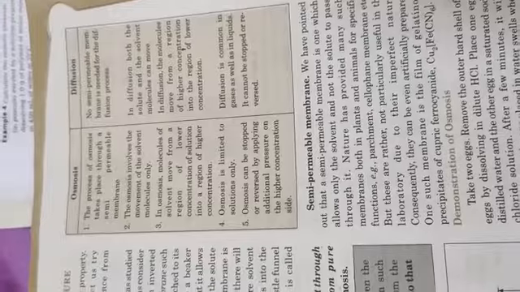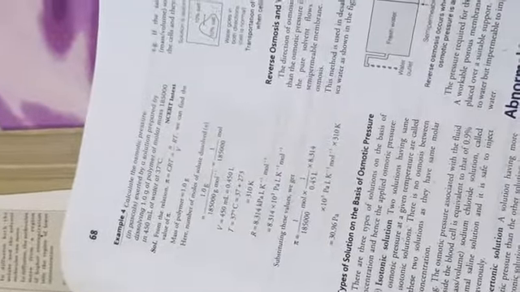One thing more you can write down in your copy: the difference between osmosis and diffusion. And after this, please don't say that ma'am has given this much work. It is important.